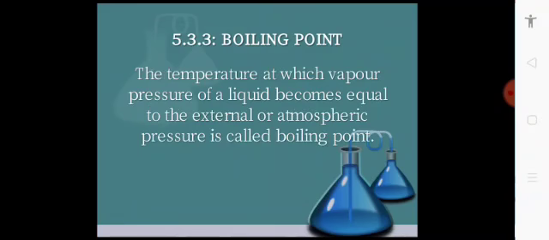The temperature at which the vapor pressure of a liquid becomes equal to the external or atmospheric pressure is called the boiling point. It means that if we heat some liquid in an open container, the liquid starts converting into its vapors, and we know that the vapors exert a pressure that is called the vapor pressure. And when the vapor pressure of the liquid becomes equal to the external or atmospheric pressure that is exerted by the atmosphere, that is called the boiling point of that liquid. It means at that temperature the liquid starts boiling.